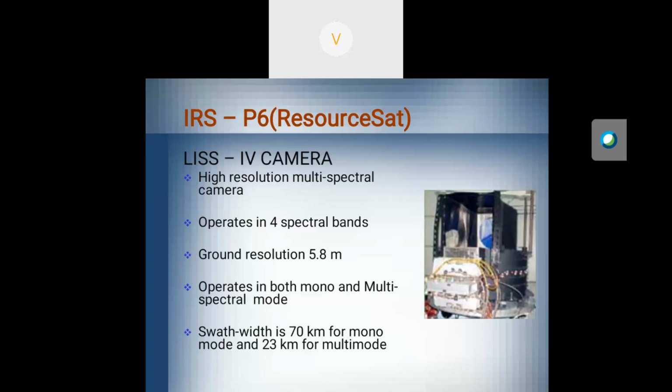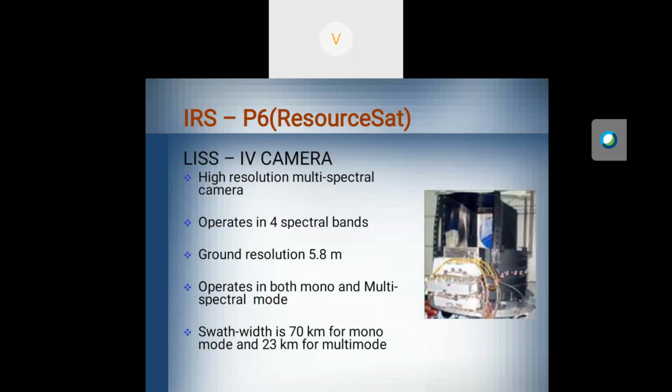4 spectral bands means the satellite will capture the image in 4 different bands. Each band is useful to identify a different set of applications. For example, band 1 is useful to capture vegetation information, and band 2 is useful to capture hill information. Like that, all the 4 spectral bands are useful for different types of information. The ground resolution of IRS P6 is 5.8 meter, which means each pixel in the image represents 5.8 meter on the earth.